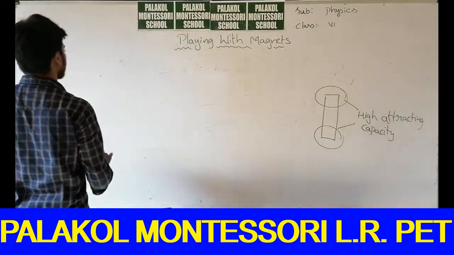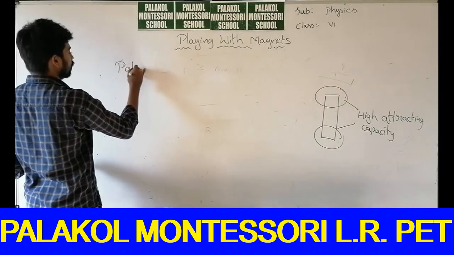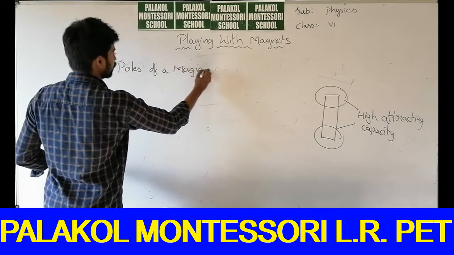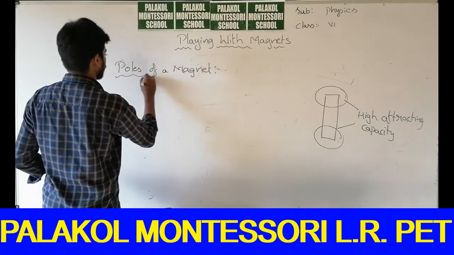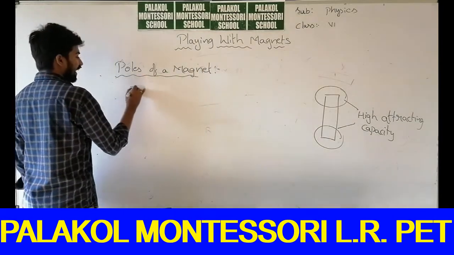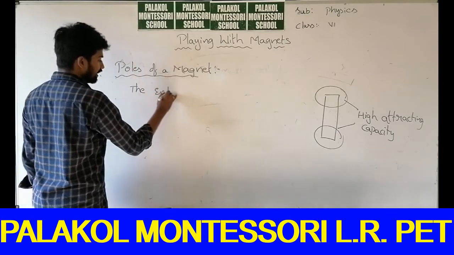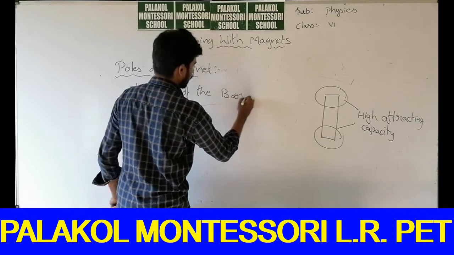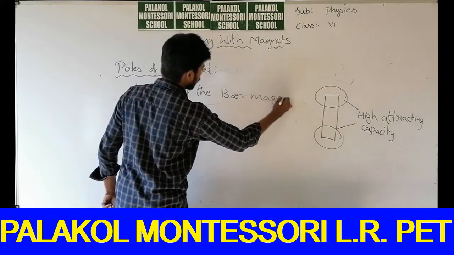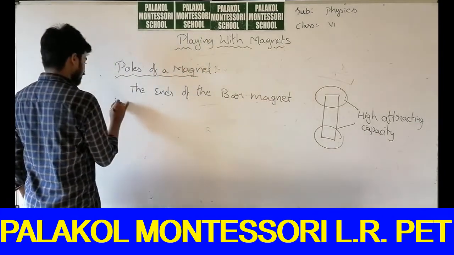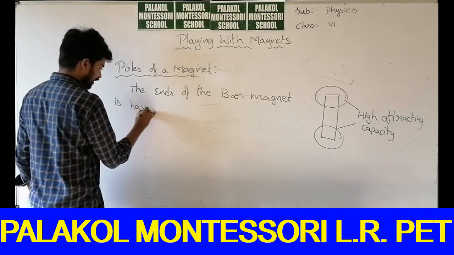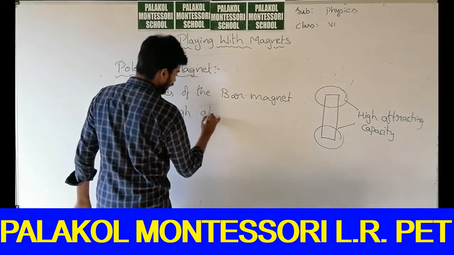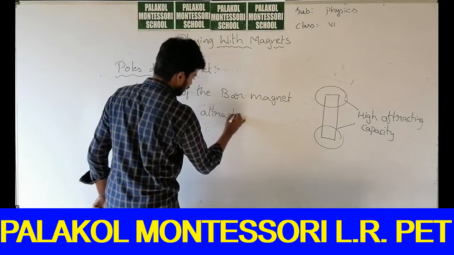So let us write what are poles of a magnet. The ends of the bar magnet have high attracting capacity.